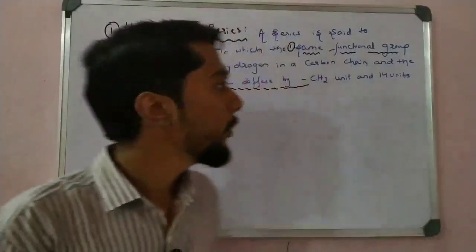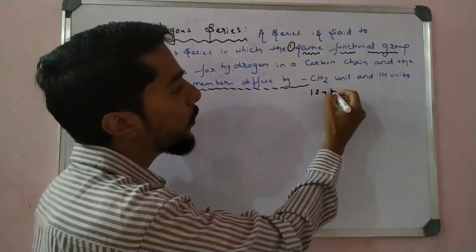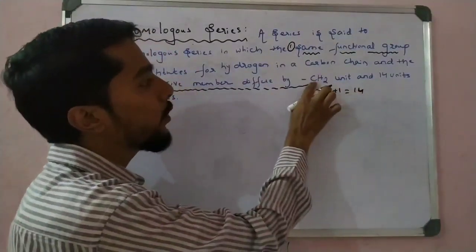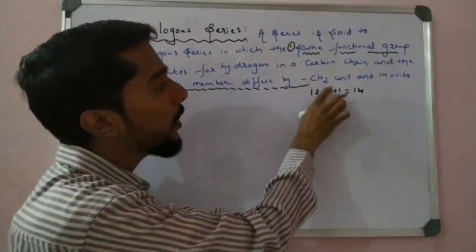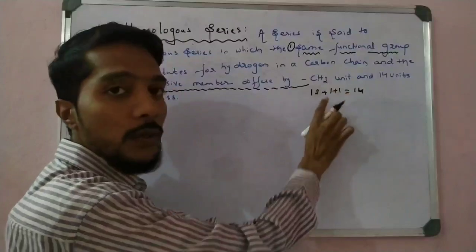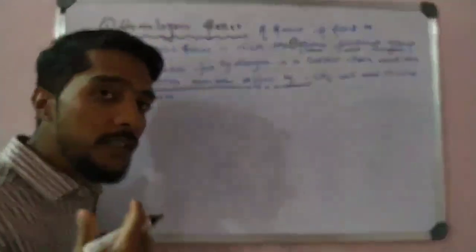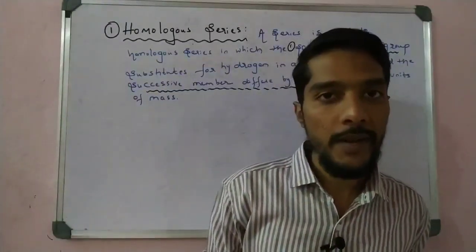Why 14 units? Because the carbon atomic mass is 12, plus hydrogen is 1 plus 1, two hydrogens, total 14. Okay, so these are the two conditions. If these two conditions are satisfied by any series, then that series is called a homologous series.